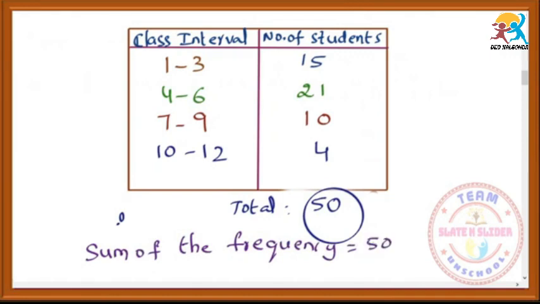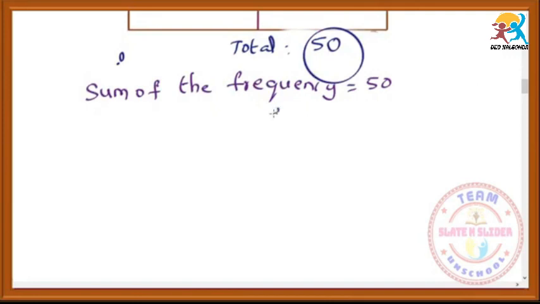Is equal to 50. That means the number of students is 50. Frequency is denoted by small f. Sum means we should write sigma. Sigma stands for the summation. Sigma f. Here we should write i. Why should we write i?